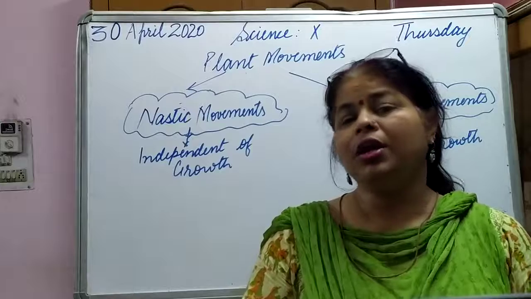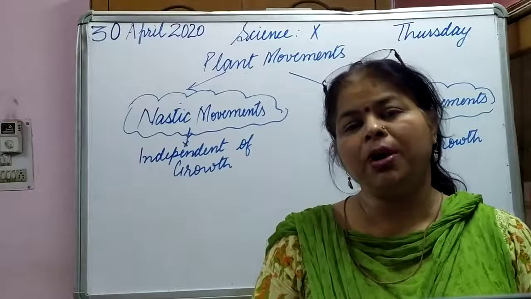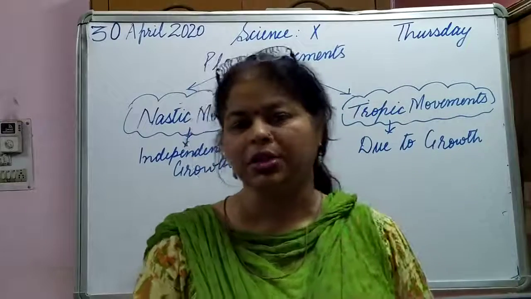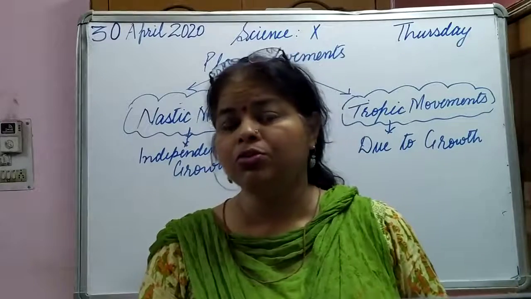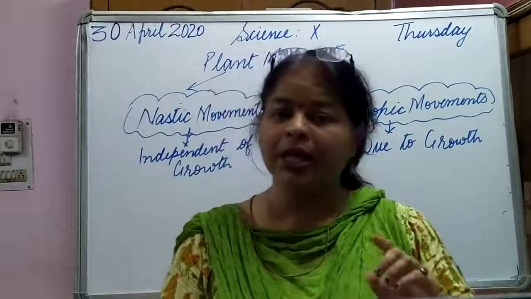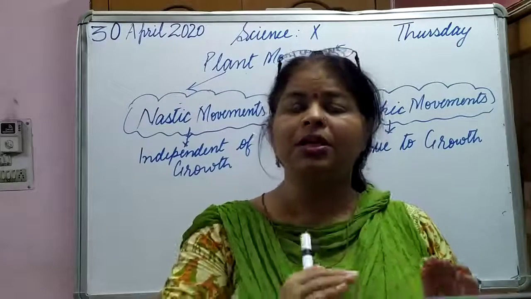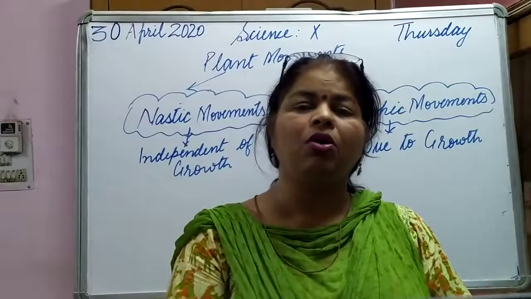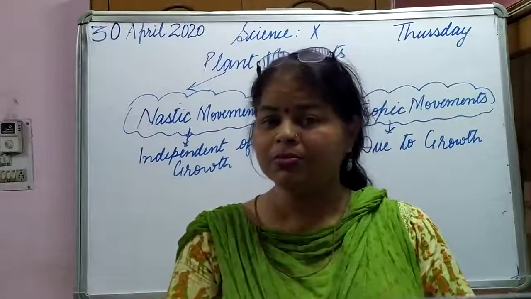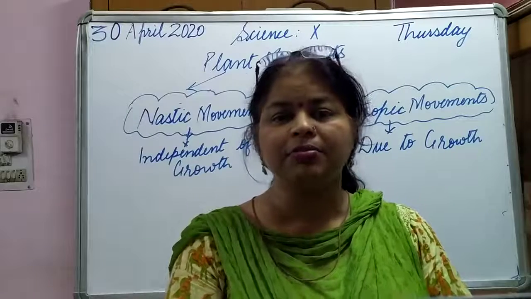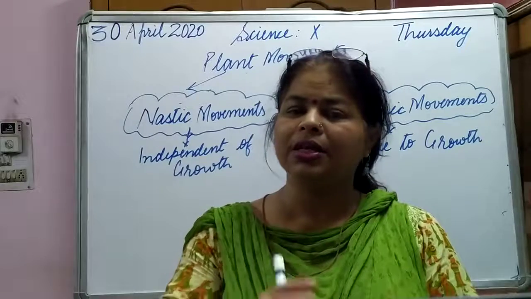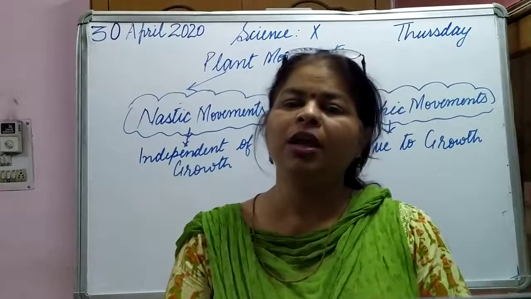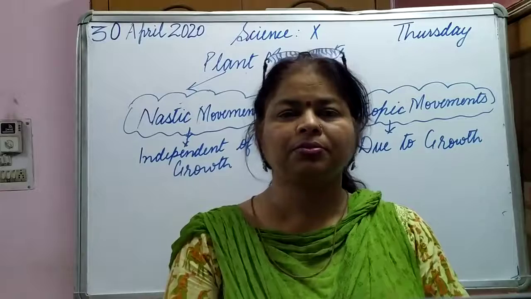Okay, we also discussed yesterday about the movements, how the movements in animals as well as in plants take place. We came through the concept that if the movements are taking place in animals, it can be due to the nervous system or the hormonal system. Okay, we call it the endocrine system. But in case of plants, there is no such nervous tissue present in the plant. So only hormonal movements are there.